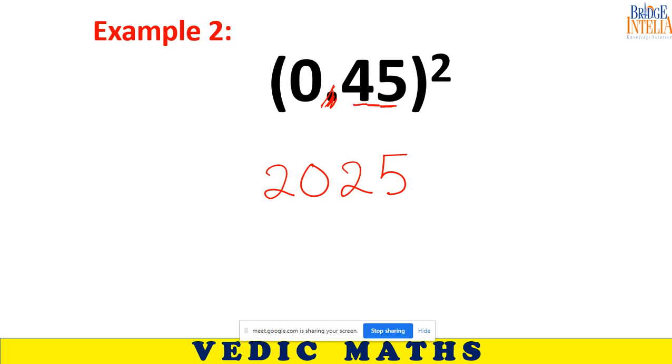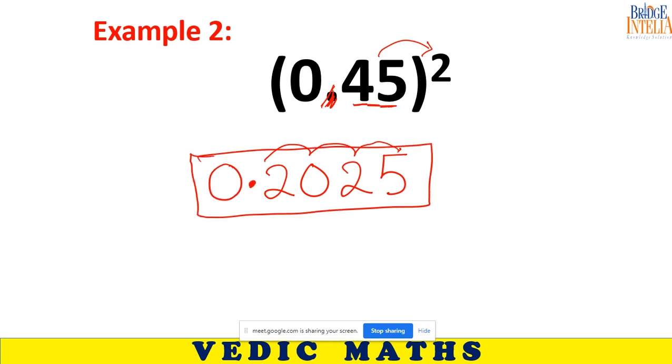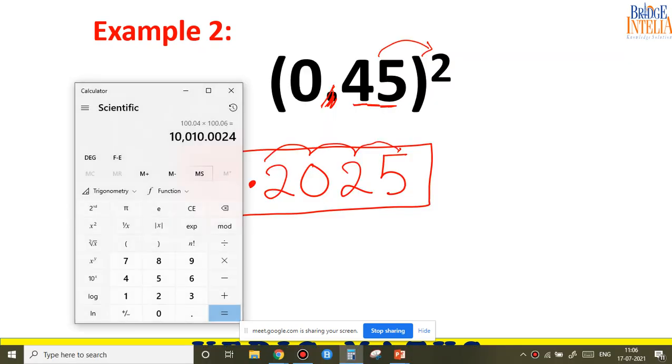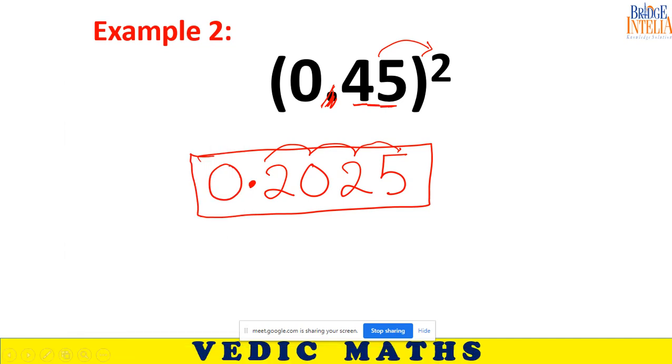There were two digits after the decimal, so 2 becomes 4. Counting backwards 1, 2, 3, 4, this is the place where I should place the decimal. So let us verify. 0.45 whole square is 0.2025. So we are actually correct.